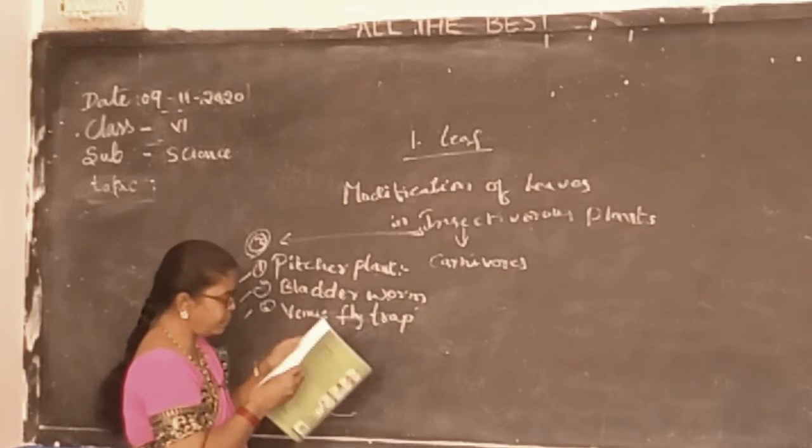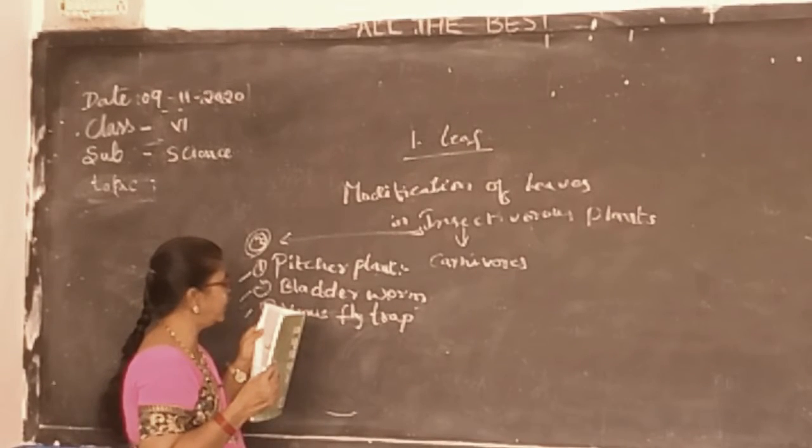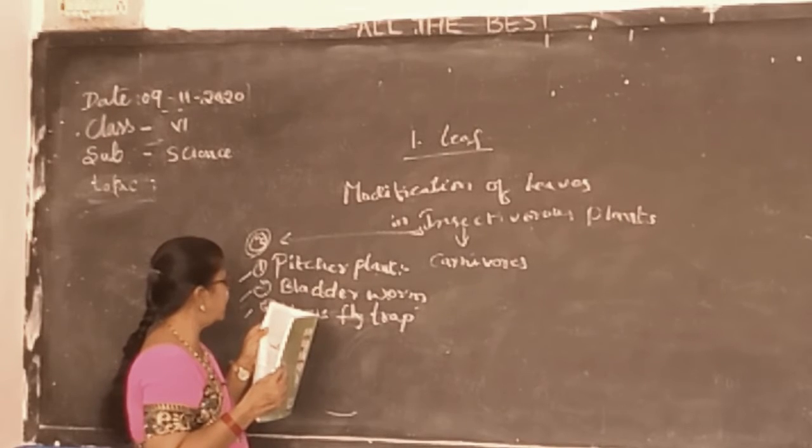The leaf tip forms the lid. The pitcher-shaped leaf is filled with liquid to passively collect the insect and digest it.